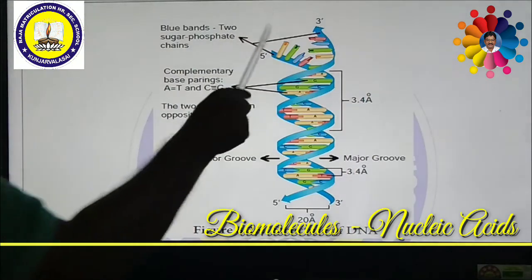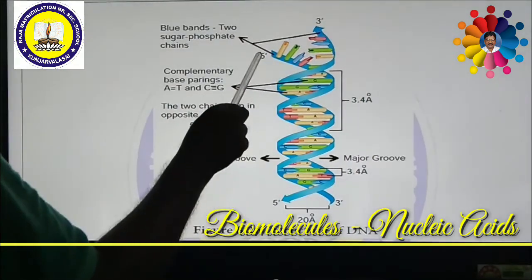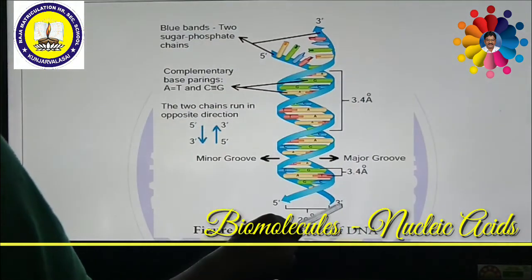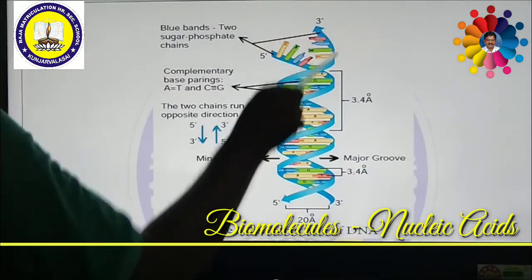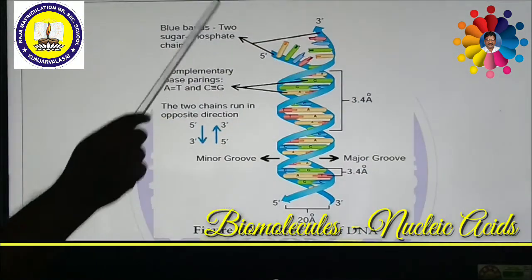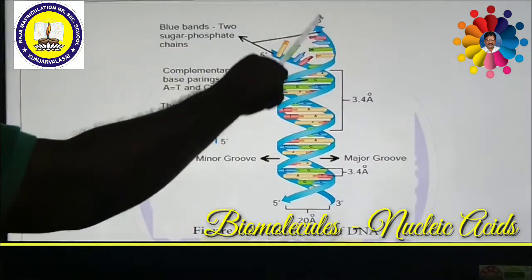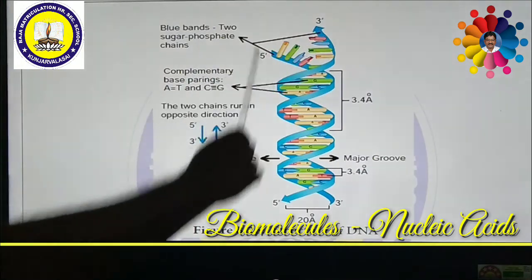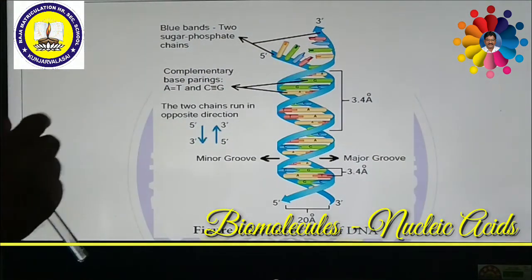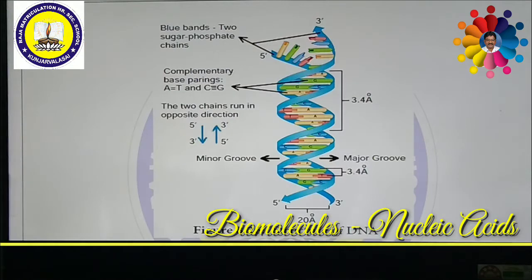That means the 5' end is joined with the 3' end, and the 3' end will be joined with the 5' end. In such a way, these blue colored sugar phosphate chains are formed. In between these sugar phosphate chains, the nitrogenous bases are linked.